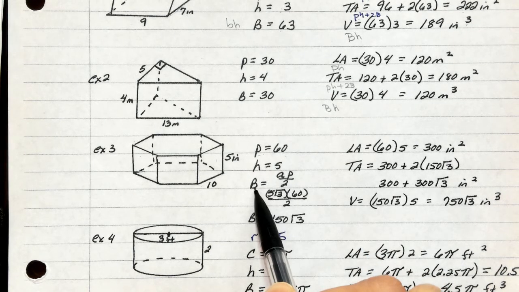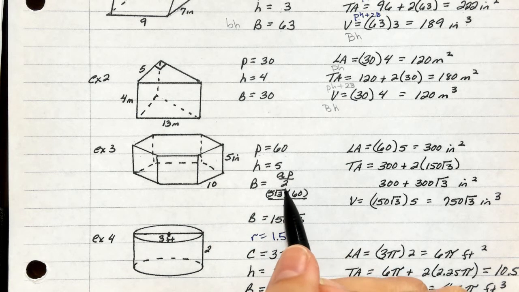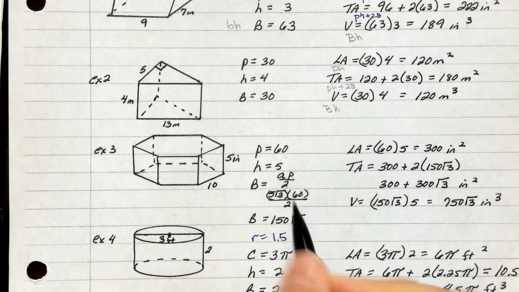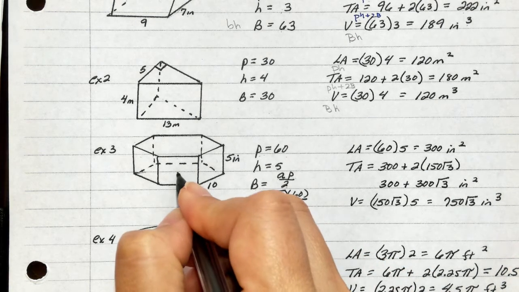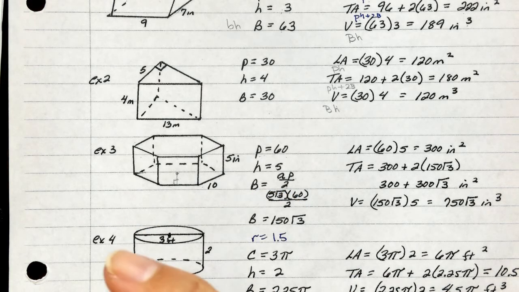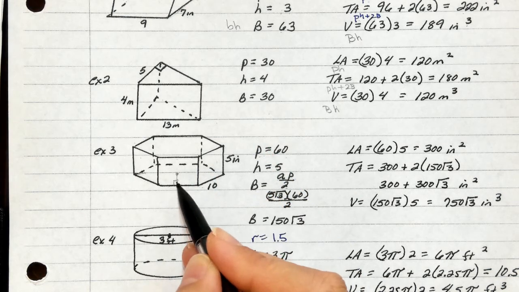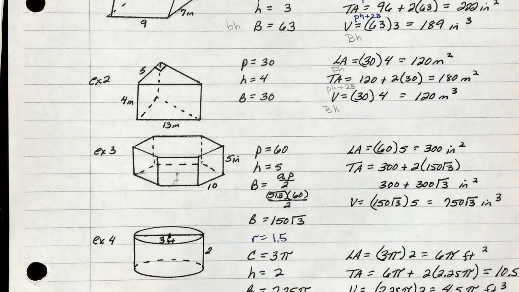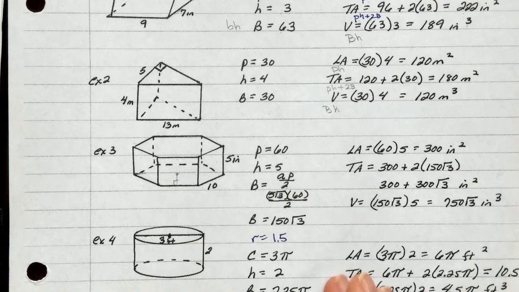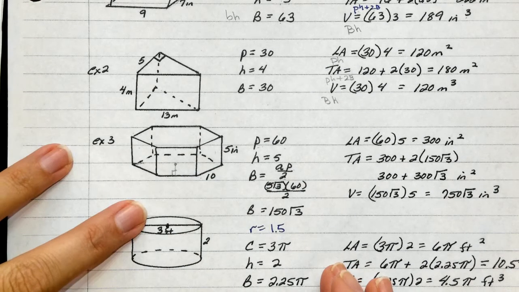But the big B is where this is what I was talking about at the beginning of the notes. To find the area of a hexagon, it's the apothem times the perimeter over 2. So remember, if we draw this down, here's our apothem. If you think back to that unit, I gave you a trick that if the sides are 5, then the apothem would be 5 square roots of 3. You can just put the square root of 3 with it. But if not, take the time, draw your radius, divide your side in half, and then go from there.